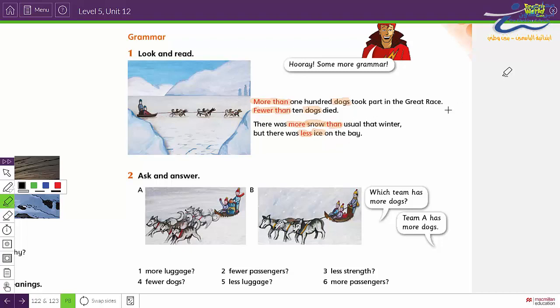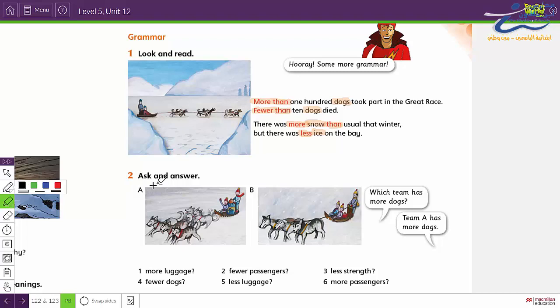So let's read the sentences again. More than 100 dogs took part in the great race. Fewer than 10 dogs died. There was more snow than usual that winter, but there was less ice on the bay.